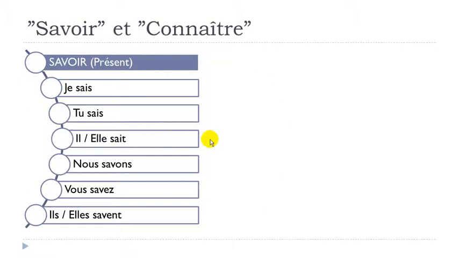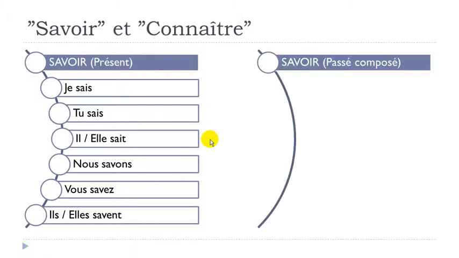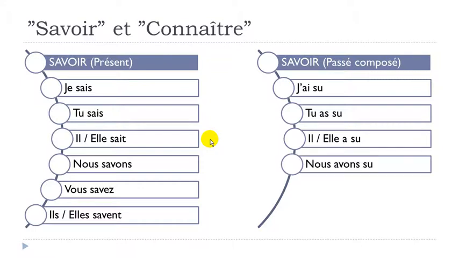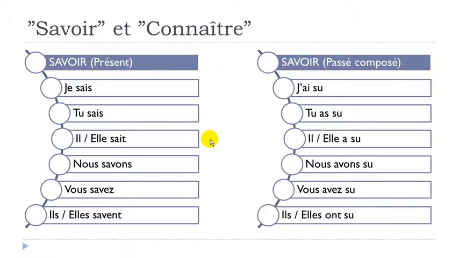Let's see now the passé composé form. J'ai su, tu as su, il a su, elle a su, nous avons su, vous avez su, ils ont su. If you remember, when we introduced this passé composé form, it was in Unit 5, if my memory is correct.